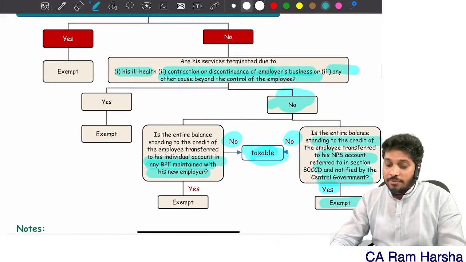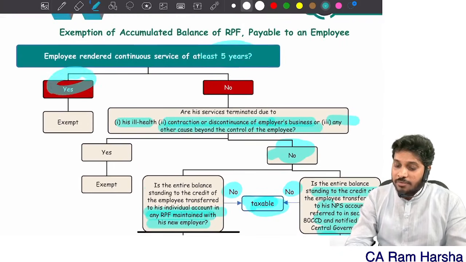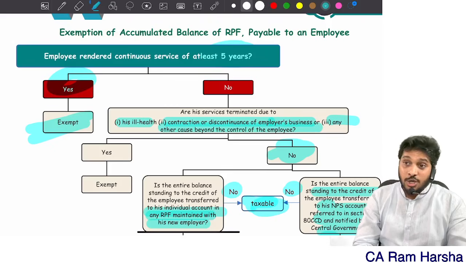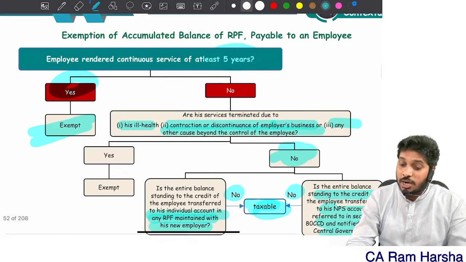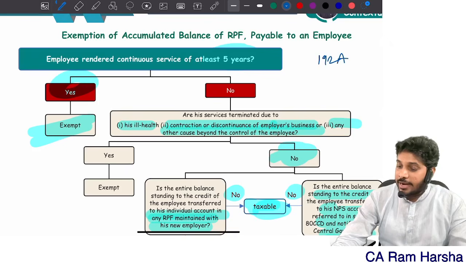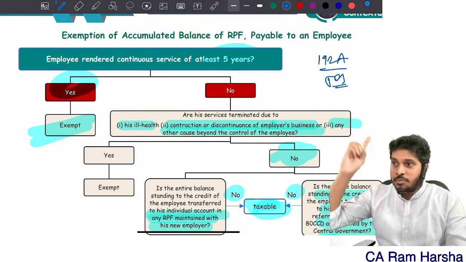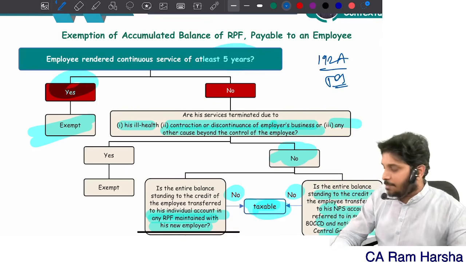Simple. Easy or not? That is withdrawal from RPF. If you withdraw after 5 years, it is always exempt. The question comes only before 5 years. Withdrawal before 5 years, the 192A TDS section is also there, which we will discuss in TDS revision. Clear? Next.